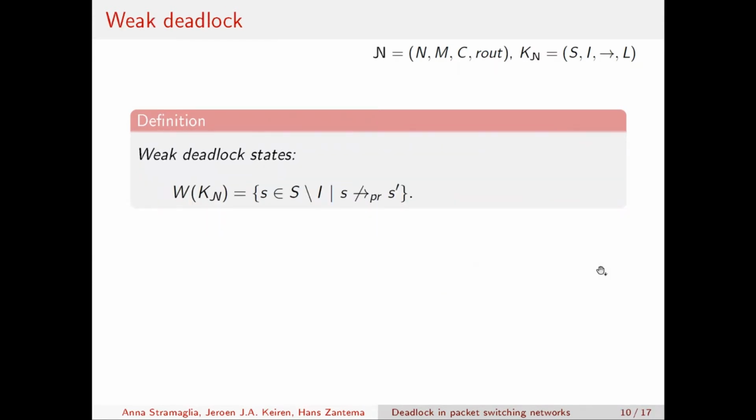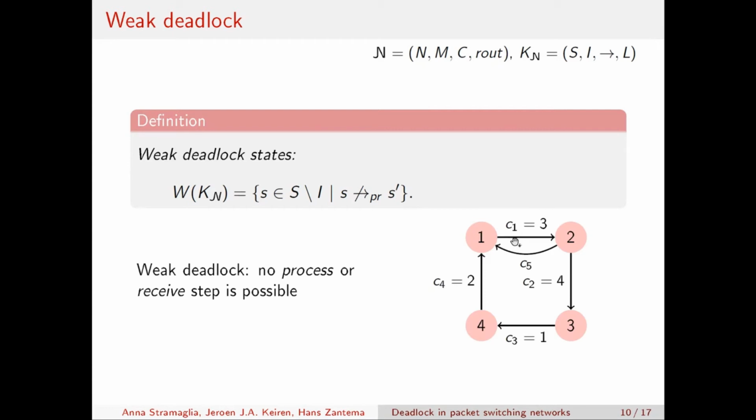Then there is our third notion, when we focus more on the process and receive steps in a packet switching network. And so given the packet switching network and its semantics, a state S that is not an initial state and from which the packet switching network cannot perform a process or receive step to a state S prime is said to be a weak deadlock state.